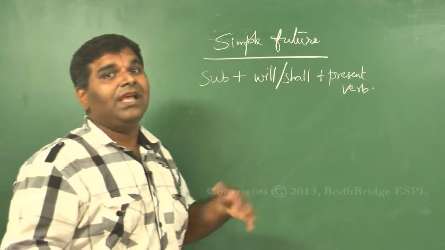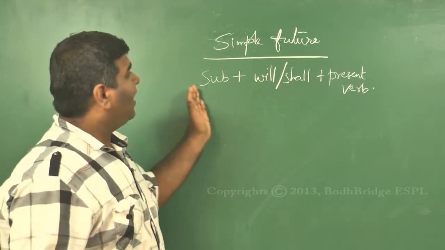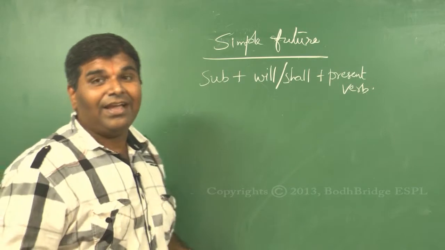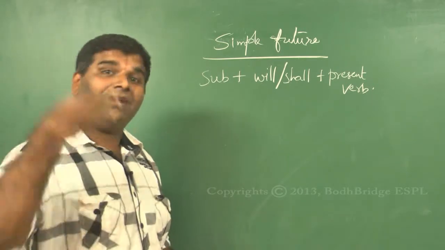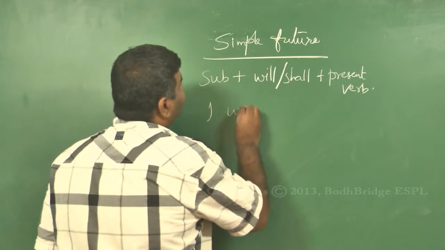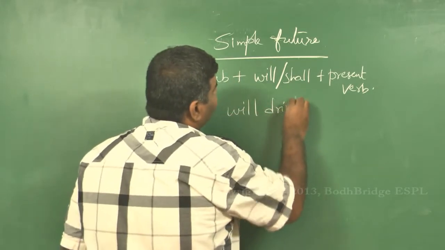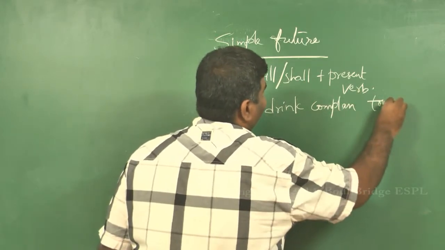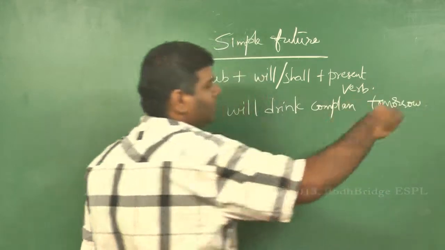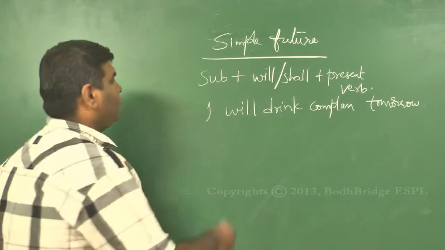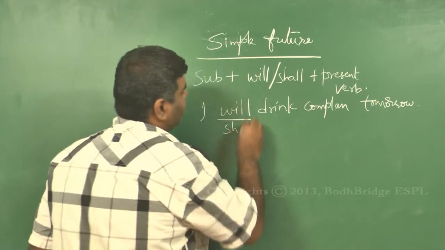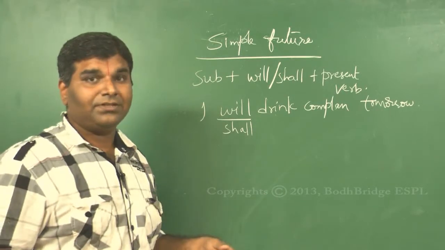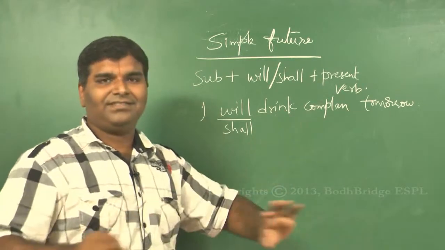So we learned the habits. I used to drink, I would drink. Now here, I will drink. So far you haven't, but you will drink. Like say, till today, I have not drunk Complan. So I will drink it sometime later. I will drink Complan tomorrow. So this is a future action. Now instead of will, I can also use shall. Clear? I will drink Complan tomorrow. I shall drink Complan tomorrow. Now this is a very flat statement.